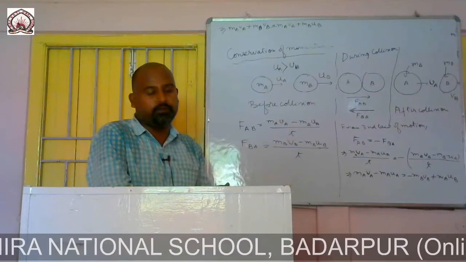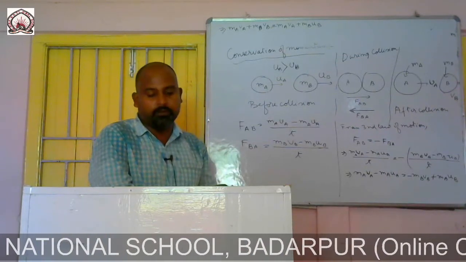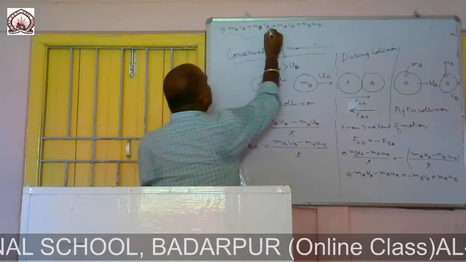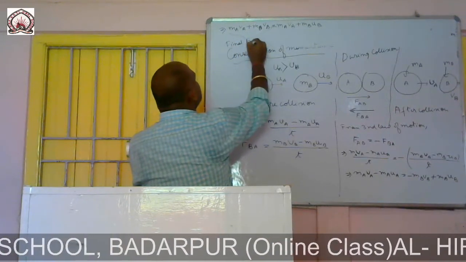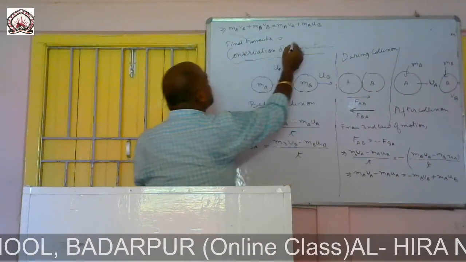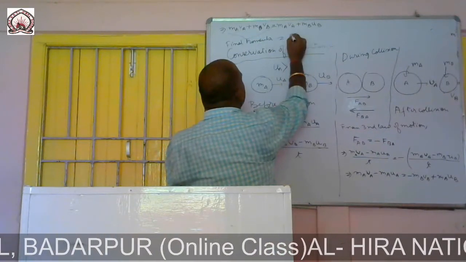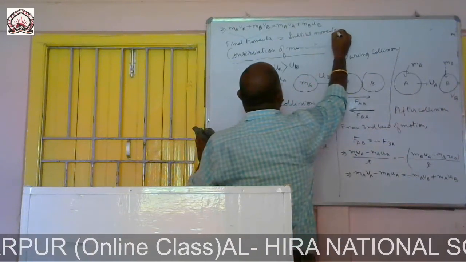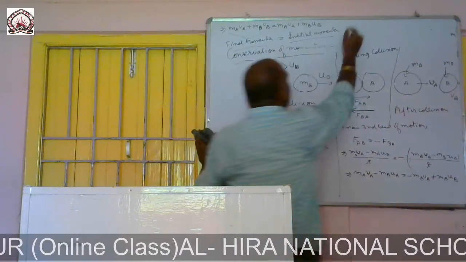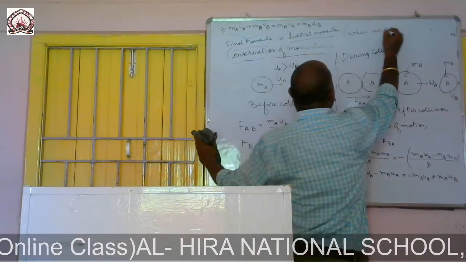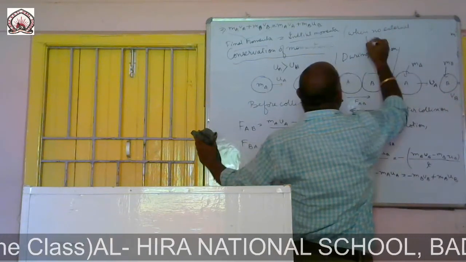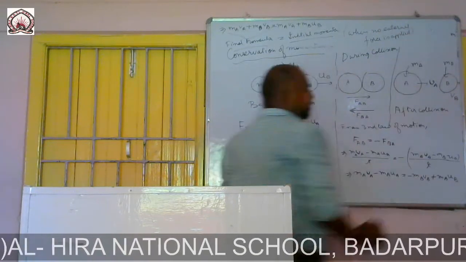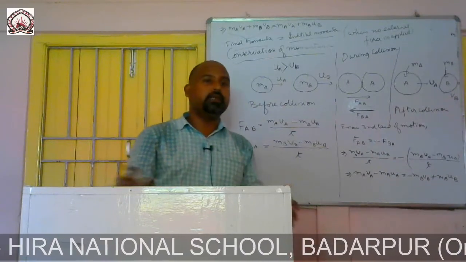Momenta is the plural form of momentum. So the final momenta is equal to the initial momenta when no external force is applied on it.